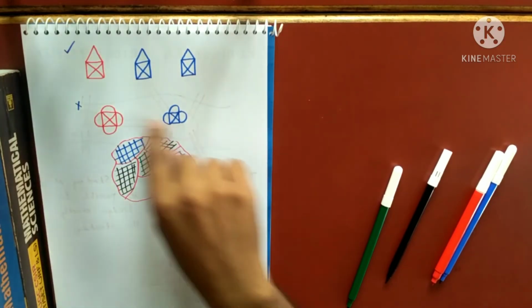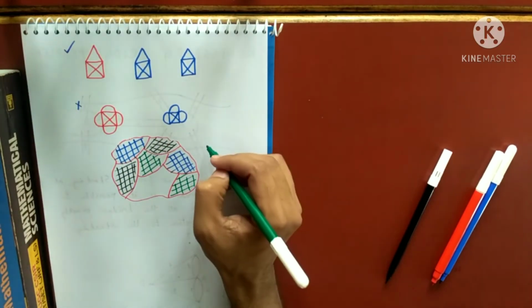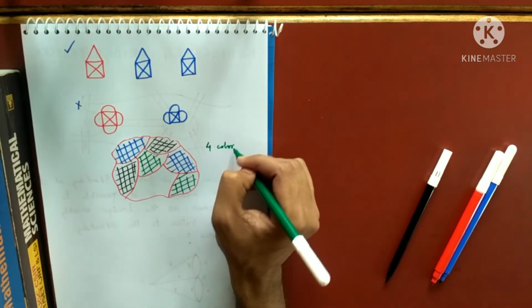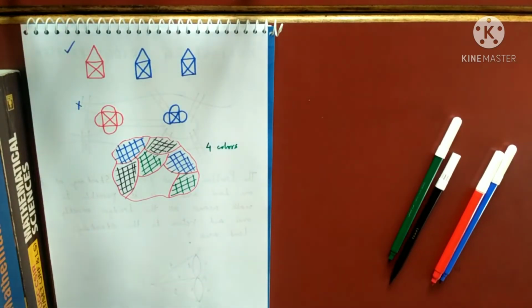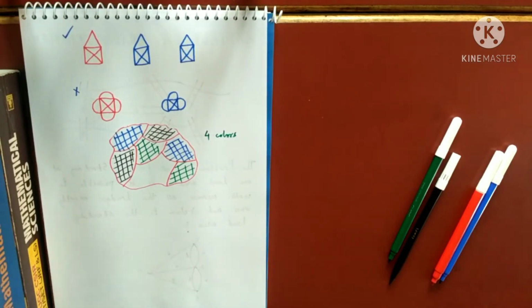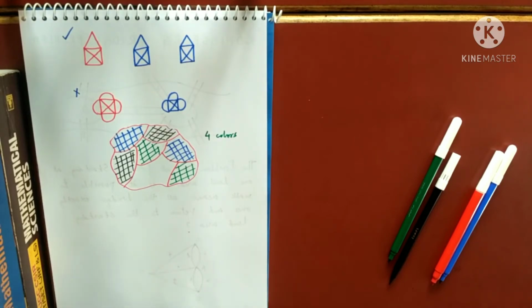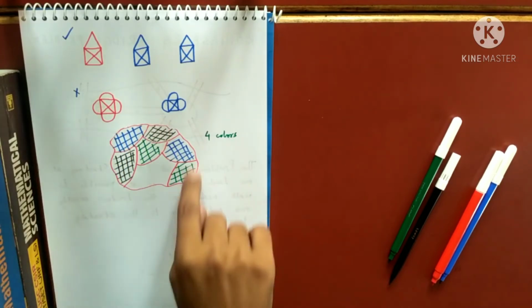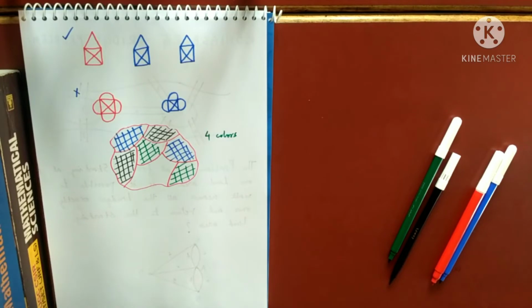So how many colors are required to color this one? I have exactly used four colors, the four colors being green, blue, black, white, and I have not used any other color. So the question is, can I do the same thing for the world map? Interesting, you see. I want to color the whole world map with only four colors under this condition. Is it possible to color with just four colors? And the answer to this question is yes.